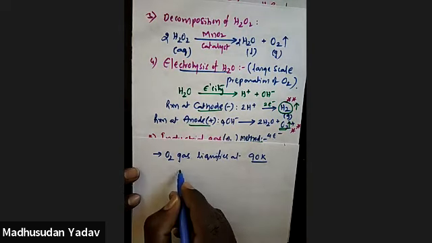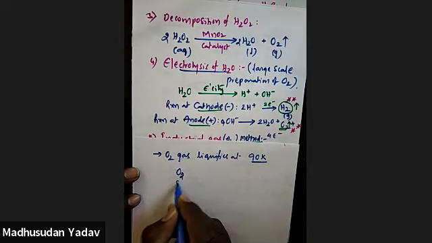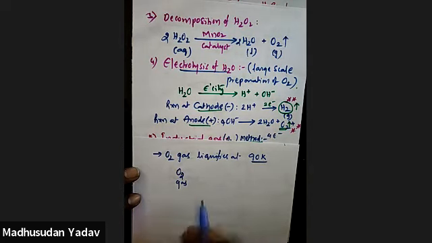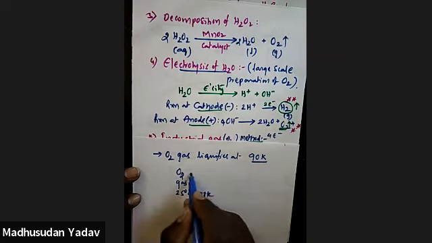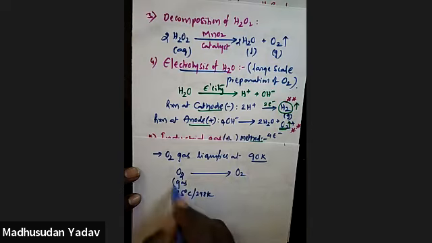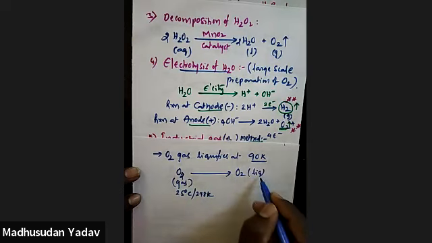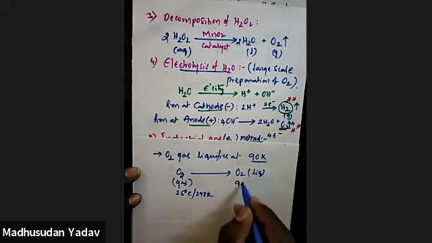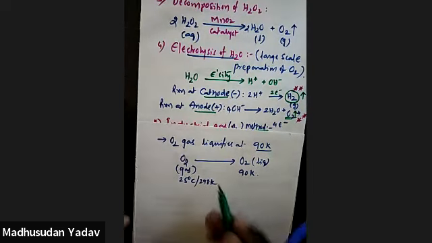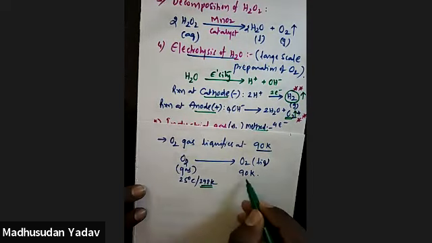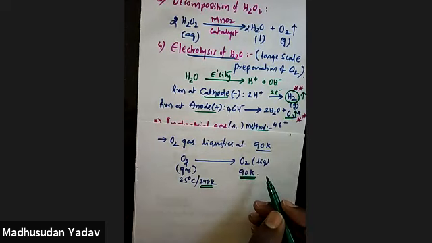Normally oxygen is a gas at 25 degrees centigrade or 298 kelvins. The same oxygen converts into liquid at 90 kelvins. If you subtract 273, you will get that in degrees centigrade also. Look at this, the temperature is decreased from 298 to 90 kelvins, and at this temperature it exists as a liquid.